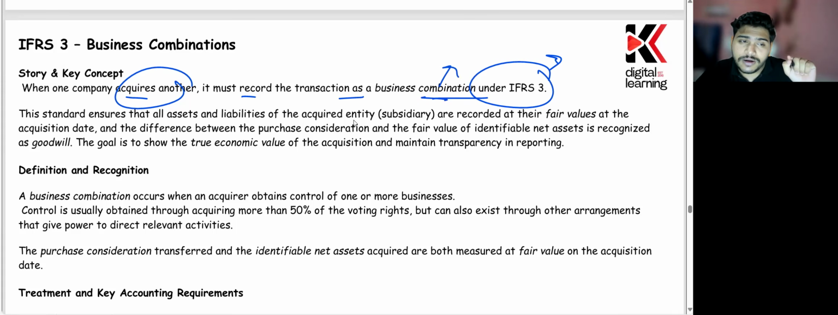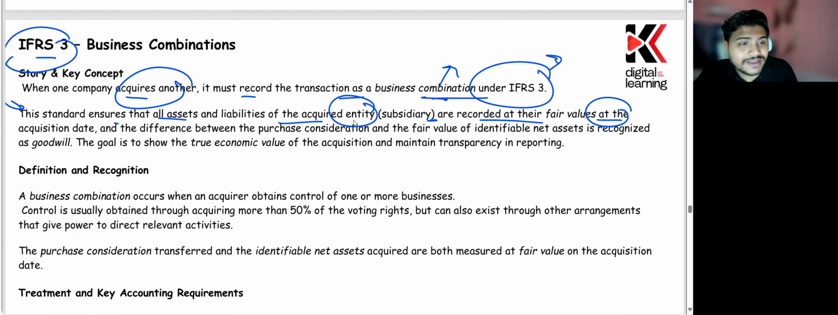The record of a transaction can only be a business combination when it has some other characteristics which are listed there. This is the standard which IFRS 3 ensures, that all assets and liabilities of the acquired entity, the subsidiary, are recorded at their fair value at the acquisition date, and the difference between the purchase consideration, whatever you're paying because you're buying it, and the fair value of identifiable net assets is recognized as goodwill. The goal is to show the true economic value of the acquisition and maintain transparency in the reporting.